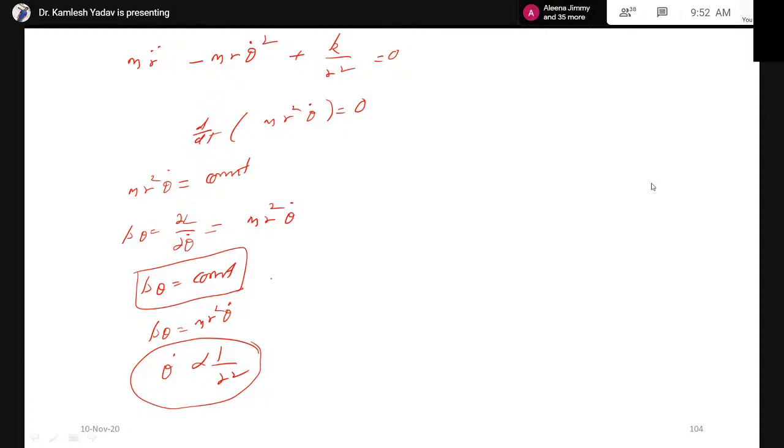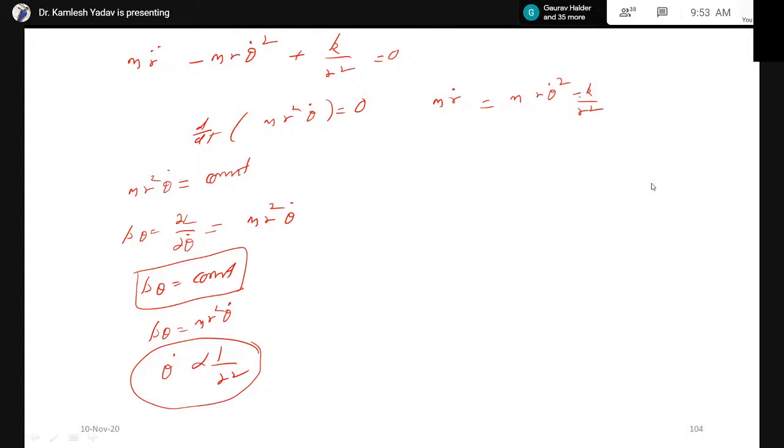Now, let us consider the first equation. This first equation is m r double dot is equal to m r theta dot square minus k upon r square.